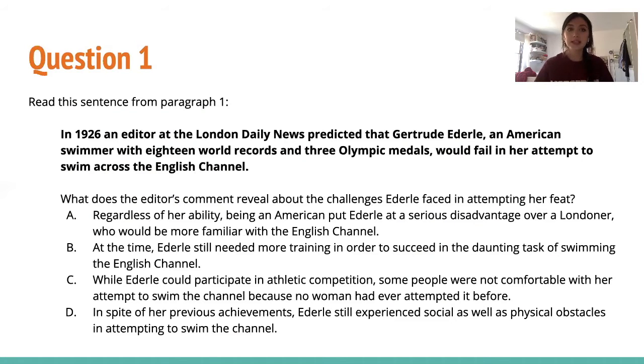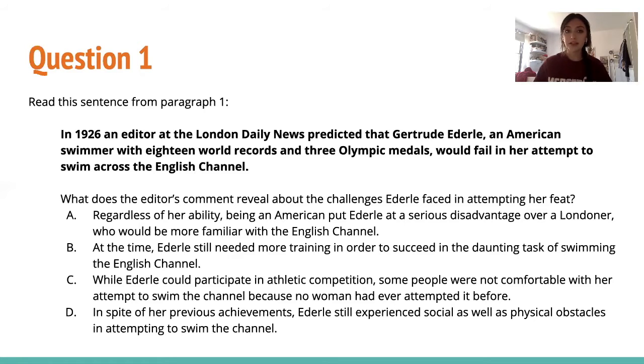So question 1, read the sentence from paragraph 1. In 1926, an editor at the London Daily News predicted that Gertrude Ederle, an American swimmer with 18 world records and 3 Olympic medals, would fail in her attempt to swim across the English Channel. The question is, what does the editor's comment reveal about the challenges Ederle faced in attempting her feat?